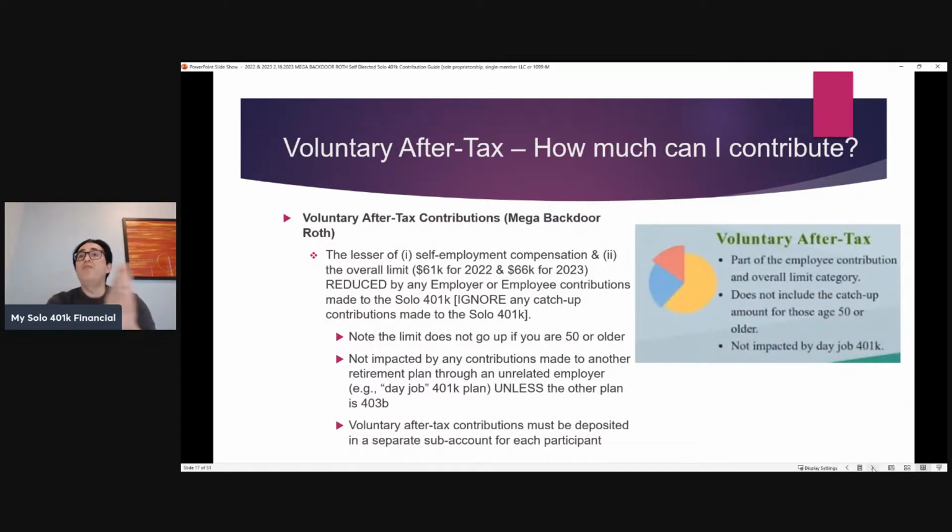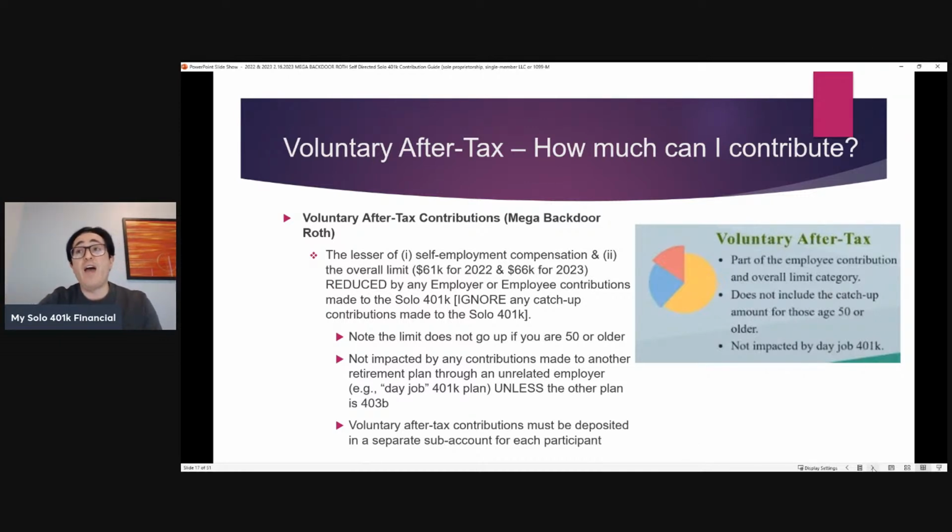So now let's finish going through the contribution limits, and then we'll talk about the scenarios. We'll apply what we've learned to different scenarios. So what's the voluntary after-tax Solo 401k contribution limit? Voluntary after-tax Solo 401k contributions are how one makes Mega Backdoor Roth contributions.